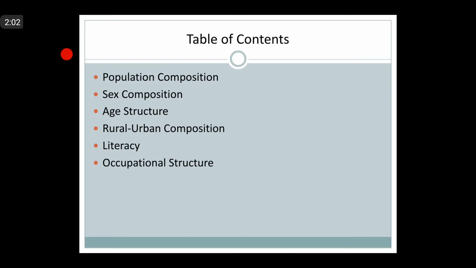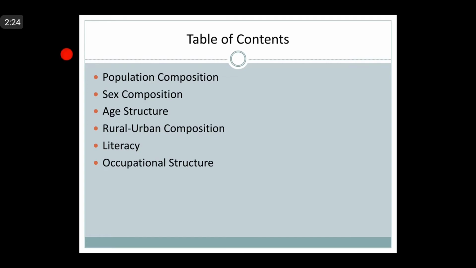Right. So I think you must have understood what population composition is, and I have also told you that, in other words, it is also known as demographic structure. The study of population is incomplete without the study of its characteristics, isn't it?